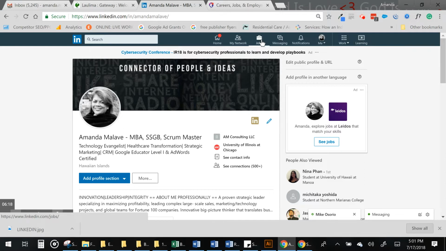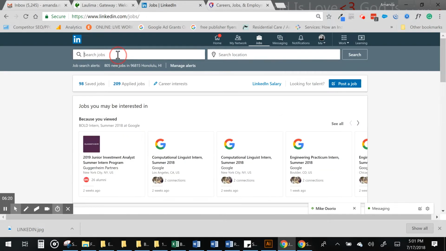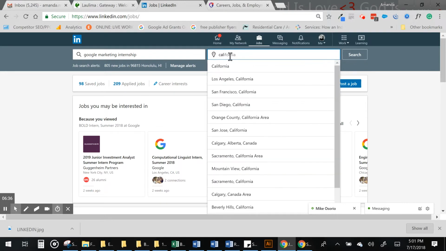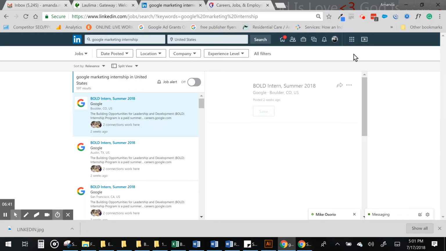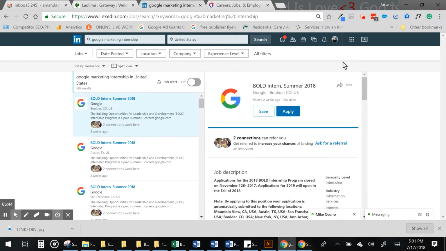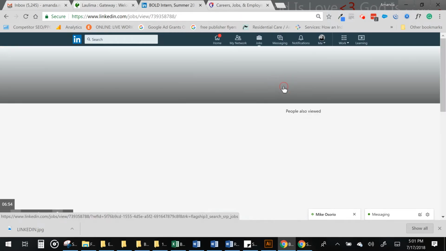In LinkedIn, you go to the job section. And here is where you can dream really, really big. So let's say you want to do a Google marketing internship. Here's where you can search worldwide, or search for California or Hawaii or whatever it might be. I'm just going to do a worldwide search because there are internships all over the world. Here is one in Boulder, Colorado. This is a summer internship for Google. So I'm going to click on that.